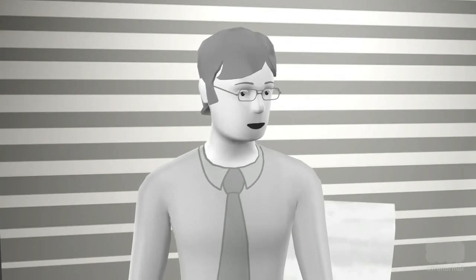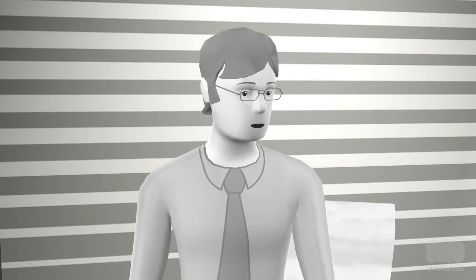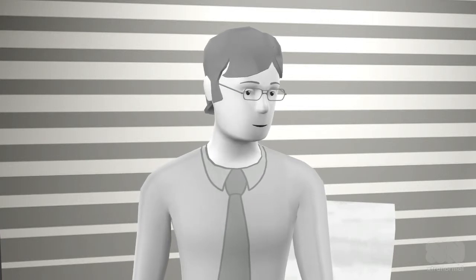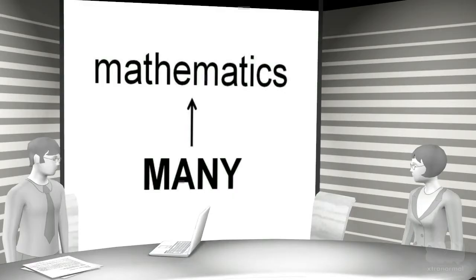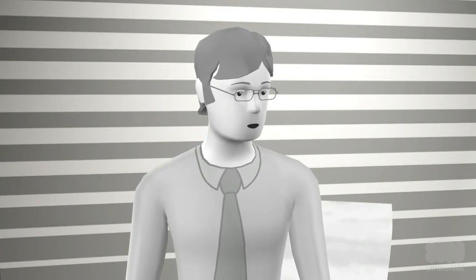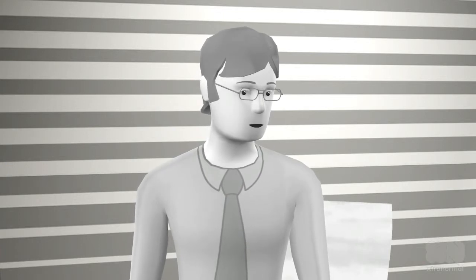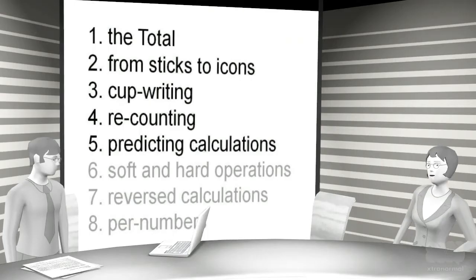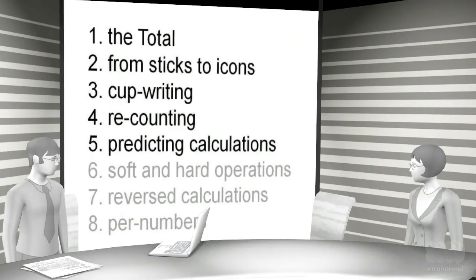I use the term missing link to indicate that mathematics has lost its link to its root, the natural fact, many. However, if this link is established again, then mathematics will once more become a science about many. And accepting it as a natural science will make mathematics easy and accessible to all, instead of difficult and accessible only to few. Will you please repeat the 5 missing links in primary school?